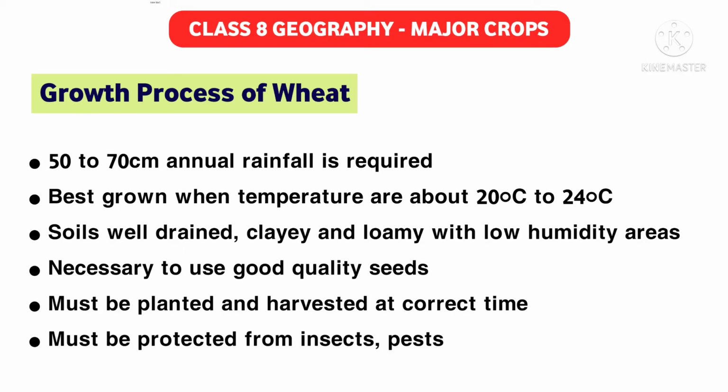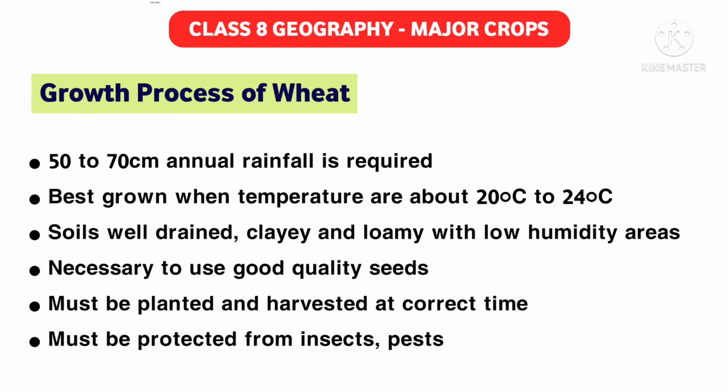Soil should be well drained, clayey, loamy, with low humidity areas. That means the area where wheat is going to be grown should be a low humidity area, and the soil where the farmers are planning to grow wheat should be well drained, clayey, and loamy. So these are the basic requirements of wheat to grow. Now it's very necessary to use good quality seeds that give high yields for wheat.